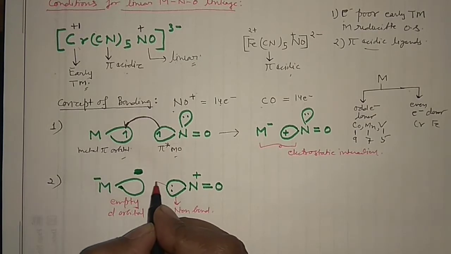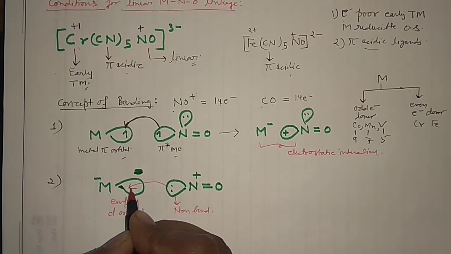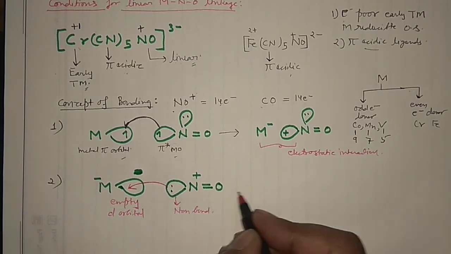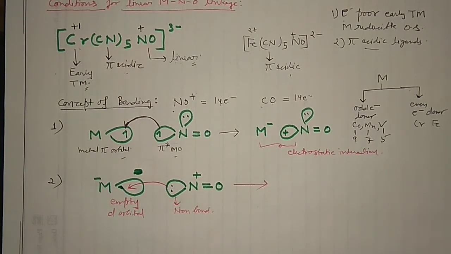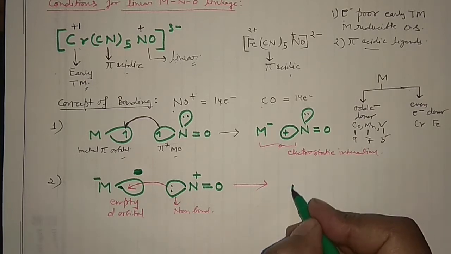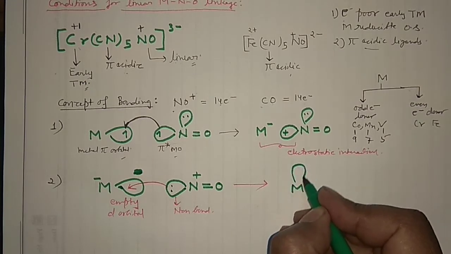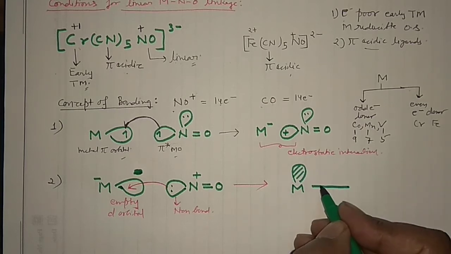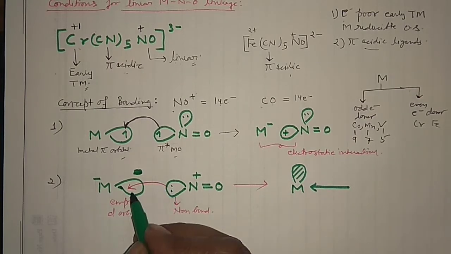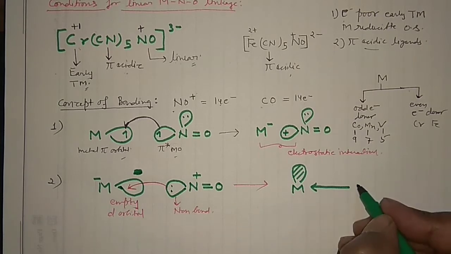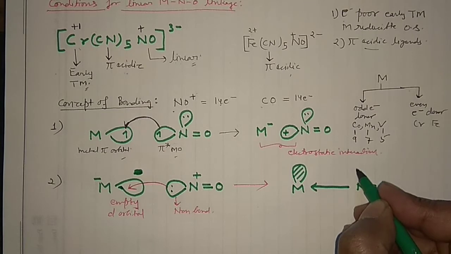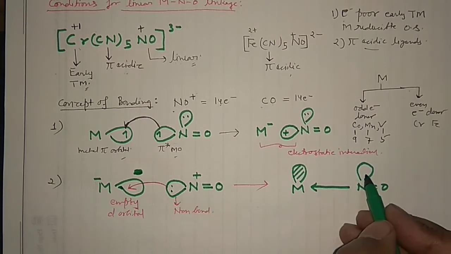So what can happen, this electron pair can be donated into this metal orbital. Okay, and when this happens, you will have this metal filled with the electron pair. And this is the sigma bond which has formed by this transfer, and this is your nitrogen, double bond oxygen, and now it will have this empty orbital.